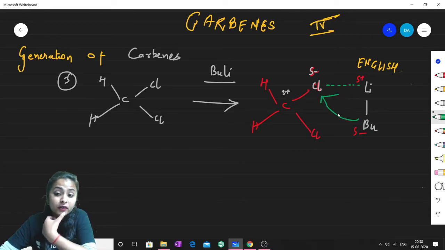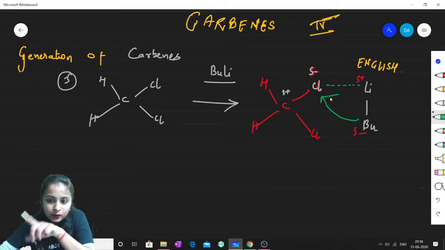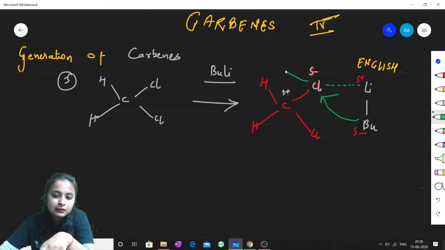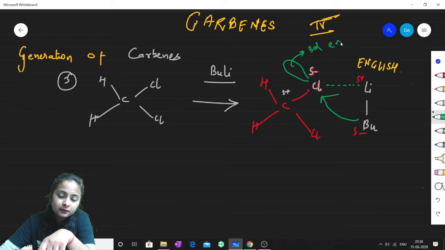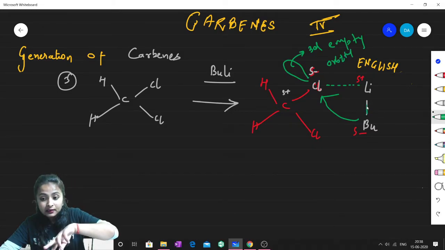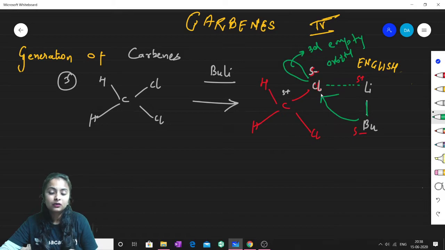This is the beauty of the game. Why will this butyl attack this chlorine? Because this chlorine has an empty orbital. It has an empty 3d orbital. Please note this. As it has an empty 3d orbital, this butyl can attack this chlorine, which will ultimately help this chlorine to get out, in the form of Cl plus. So butyl chloride will be formed, and this lithium will be attached to this carbon.